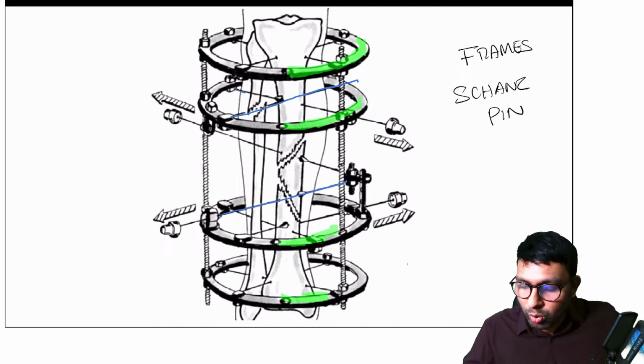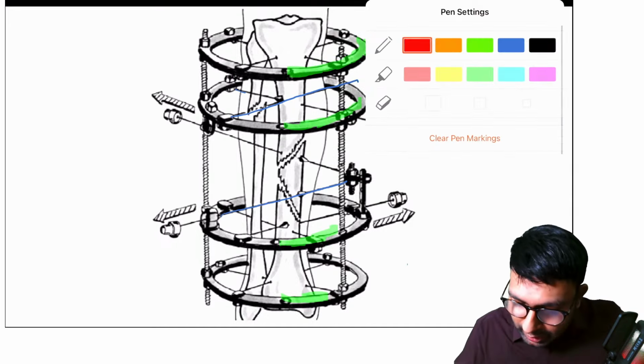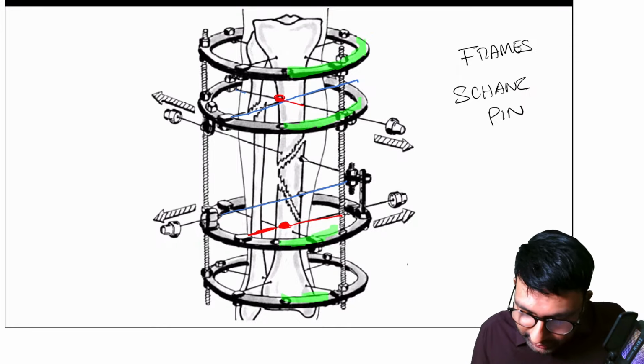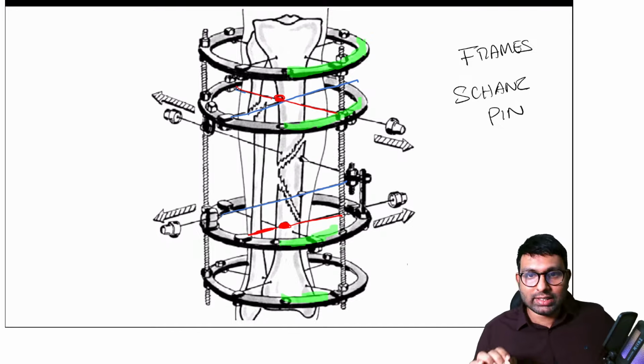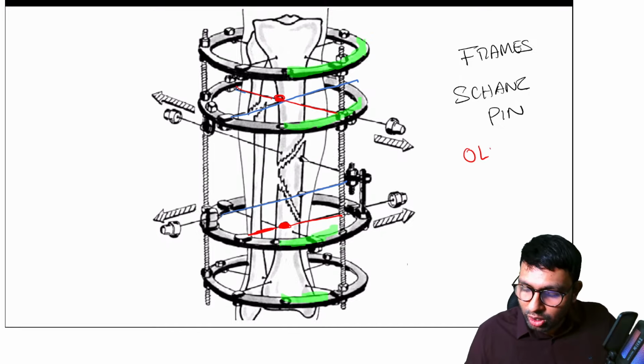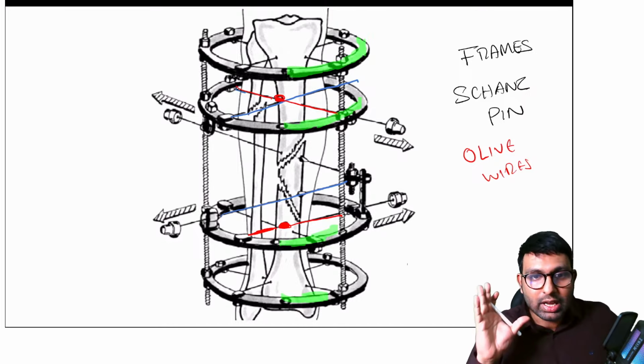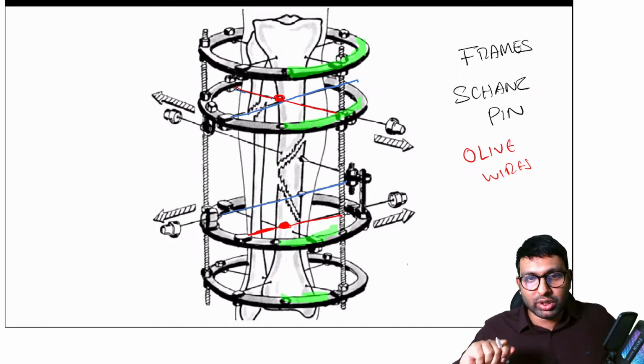Now the third thing I want you to notice, please appreciate this, which I'll mark in red, is can you see here that few of these wires have these beadings. They have these beadings here. Even here you can see there is this beaded wire. So these beaded wires are not Shan spins. They are in fact olive wires, because of that circly thing which maybe resembles an olive. So they are olive wires and they are used to tension the bone.